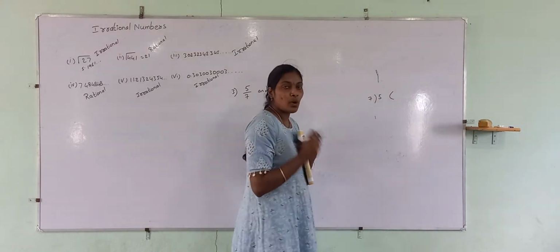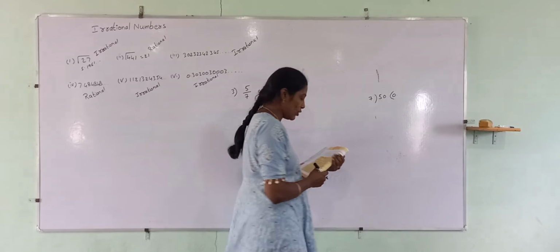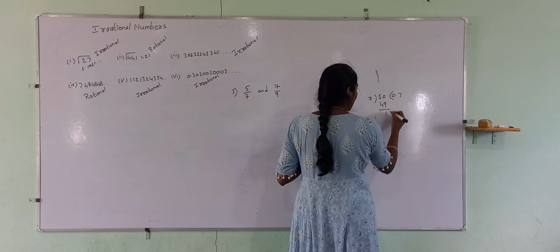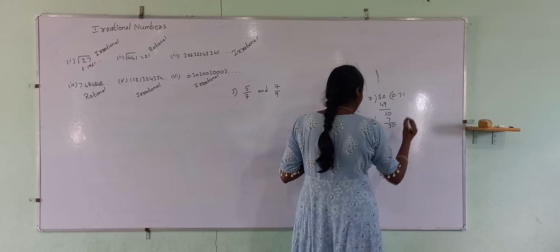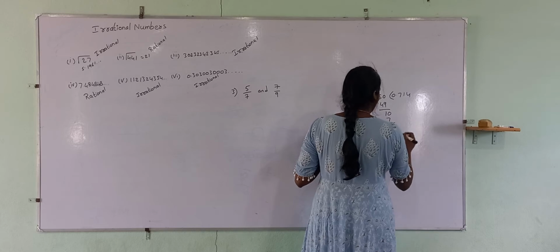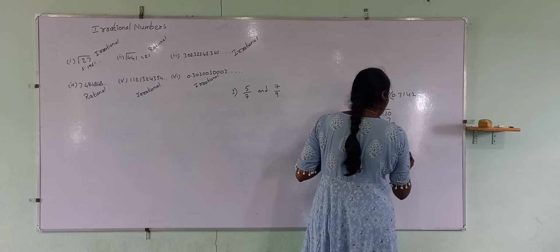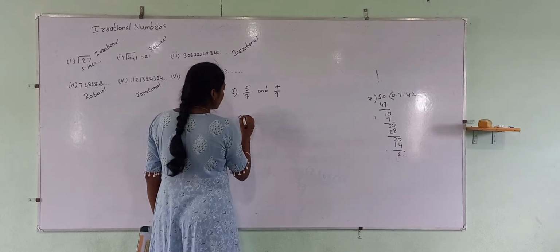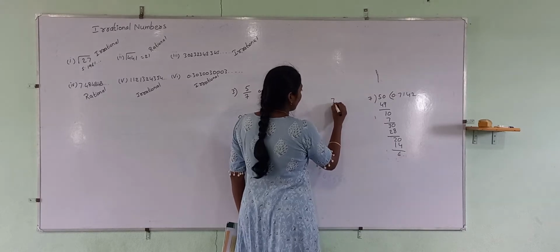5 is smaller than 7. So place a decimal, 0 point. 7 sevens are 49, 1 remains, 0.0. 7 ones are 7, 3.0. Next, 7 fours are 28, 2.0. Okay, 7 twos are 14, 6. So just take only up to 4 decimals. So this is 0.7142. Now let us calculate for 7/9.